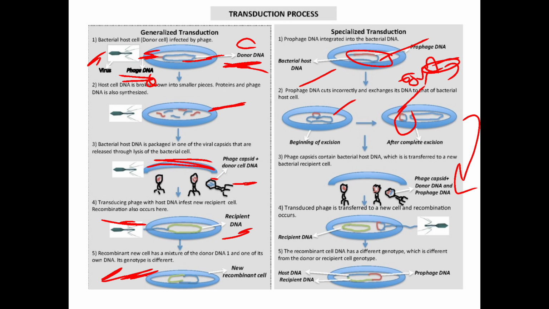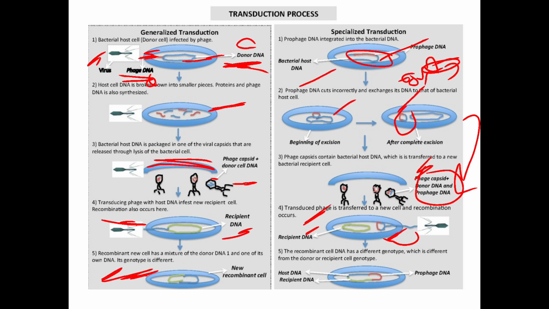Here the phage DNA, the donor DNA and the prophage DNA. This step includes the phage capsid, donor DNA and the prophage DNA. The transduced phage is transferred into the new cell and the recombination occurs. What happens here? The recombination takes place in this step. Here we have the recipient cell and the phage capsid, donor DNA and the prophage DNA. See, this we will find here in the recombination part.